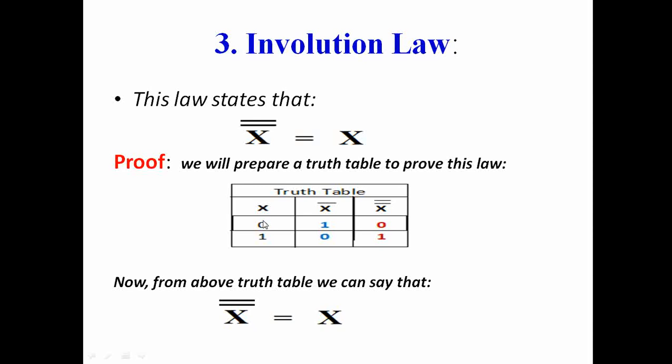This is x, say x is 0 1. Now if we complement this, it becomes x bar, then 0 becomes 1 and 1 becomes 0. And then if we again complement this x bar, 1 becomes 0, 0 becomes 1, which is equal to the original x. So this column and this column are the same, so we can say x bar bar is equal to x. This is called involution law.